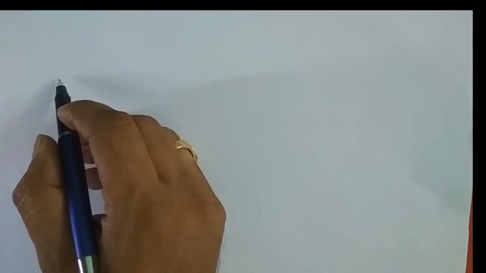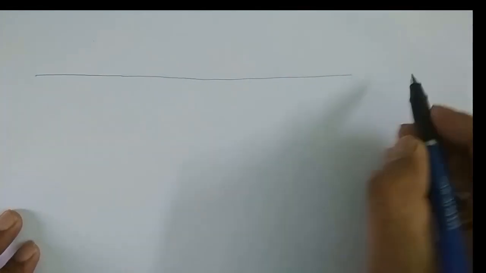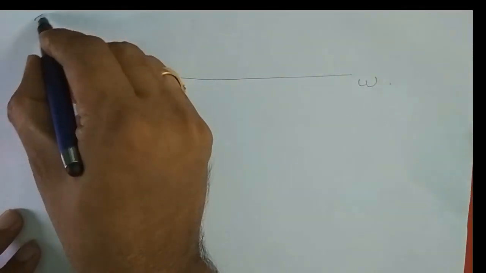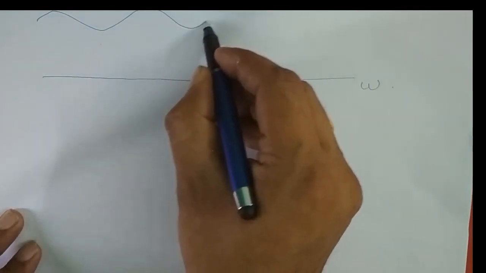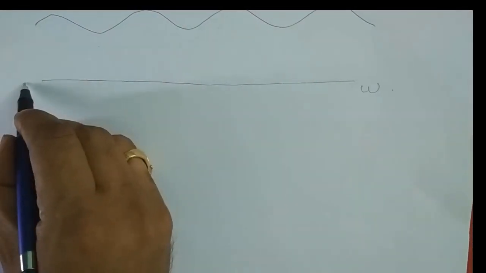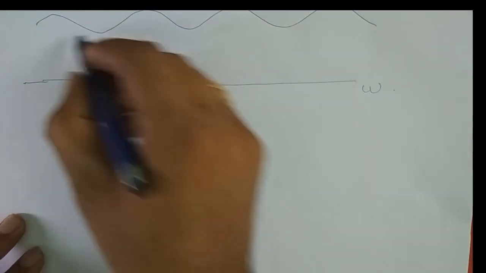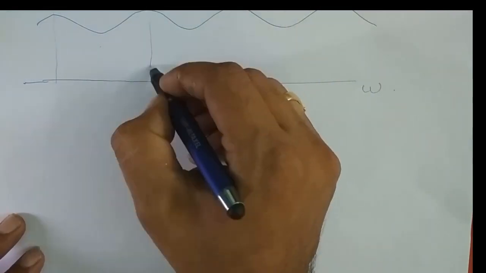Graphically, this is how X of omega looks. We have the independent variable omega here, and this pattern repeats as omega varies from minus infinity to plus infinity.